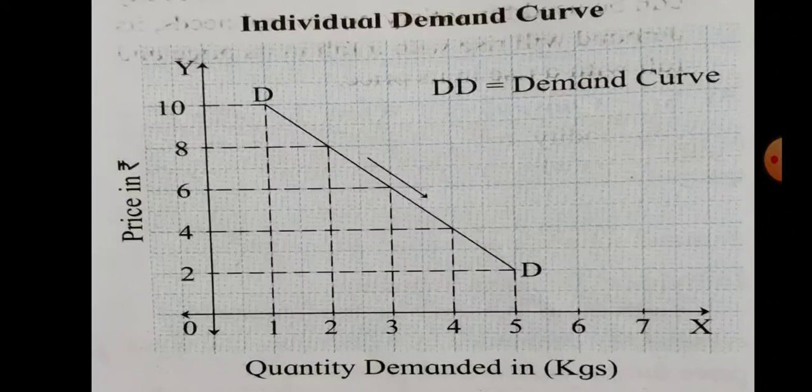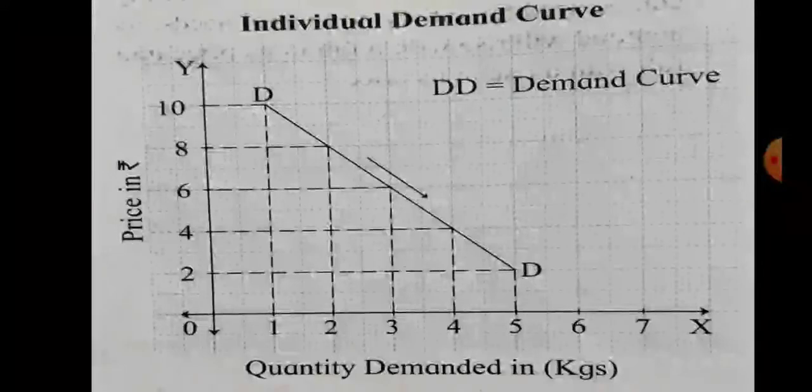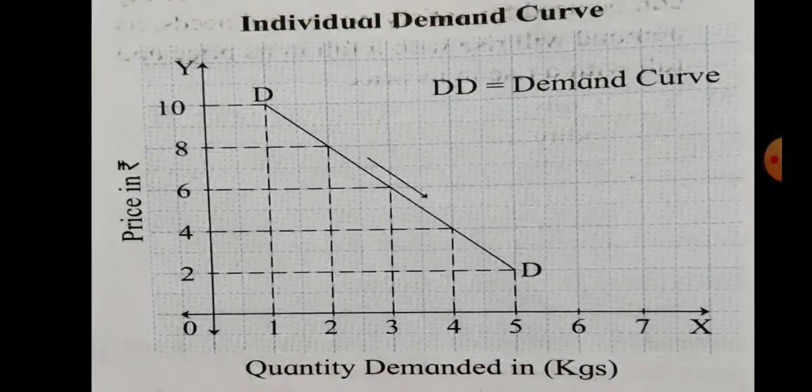So DD is a downward sloping demand curve which shows the individual demand curve, which indicates inverse relationship between price and quantity demanded. So the demand curve slopes downward from left to right. This is an individual demand curve, and an individual demand curve is a graphical presentation of individual demand schedule.